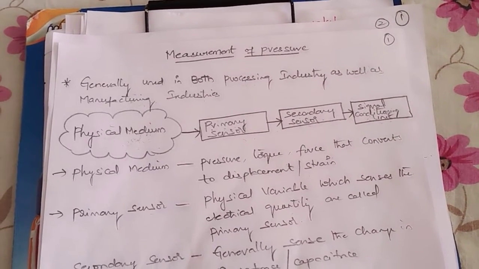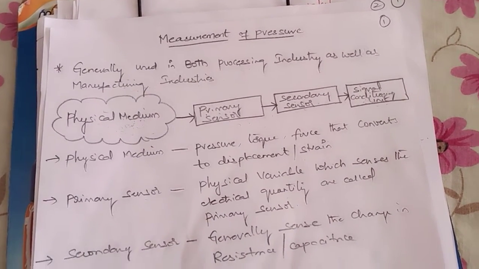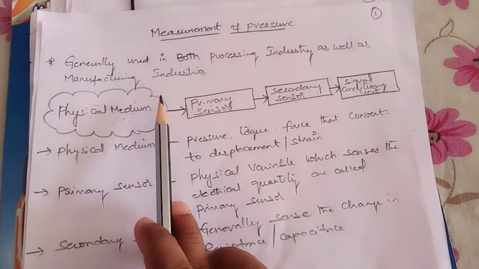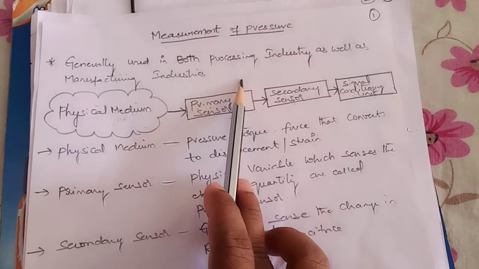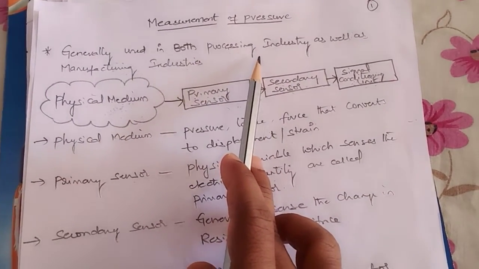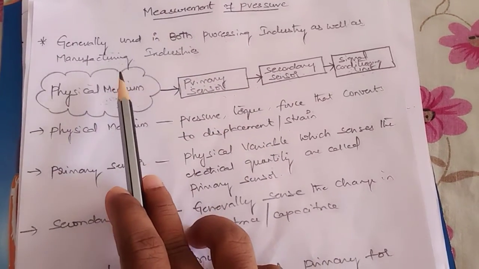Good morning, students. Today we'll see about measurement of pressure. Generally, pressure is measured in both processing industries as well as manufacturing industries. What are processing industries? Those which continuously produce the production, for example, sausage industries. Next, manufacturing industries.